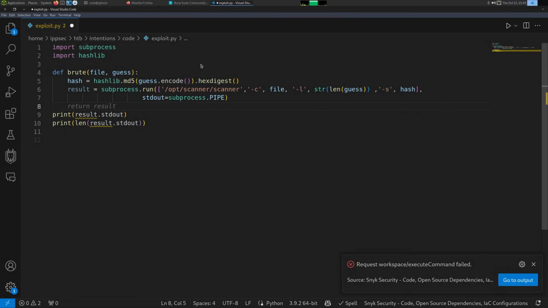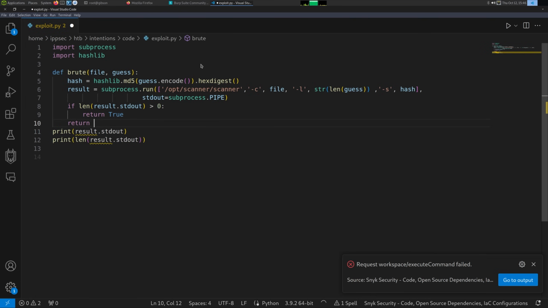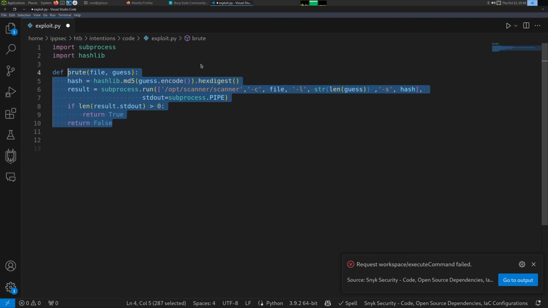And now we can say if the length of result.stdout is greater than 0, return true. Else, we don't even need an else. We can just do return false. So now we have some brute force logic. I'm going to test this out real quick.